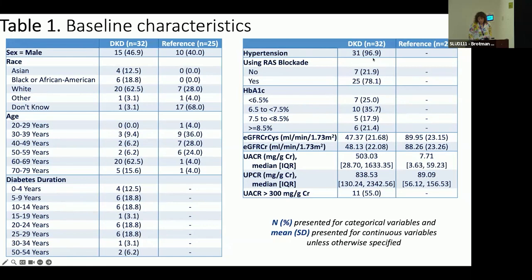Most people with diabetes have hypertension, all but one in this cohort. 78% are using RAS blockade. And you have a good distribution of A1Cs, about 1/3 with A1Cs less than 6.5, so you could call this controlled, 1/3 with an A1C of 6.5 to 7.5, and 1/3 with an A1C greater than 7.5. And the mean eGFR in this cohort is 48. We have both eGFR determined using creatinine and cystatin C and creatinine alone, and the median UACR is 500. So this is what our diabetes and CKD cohort looks like.